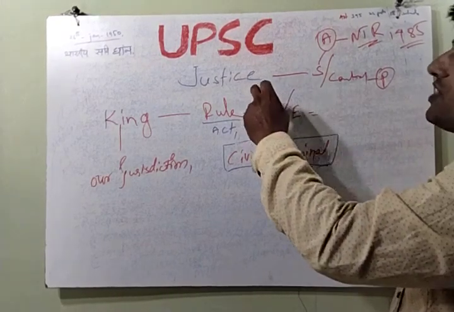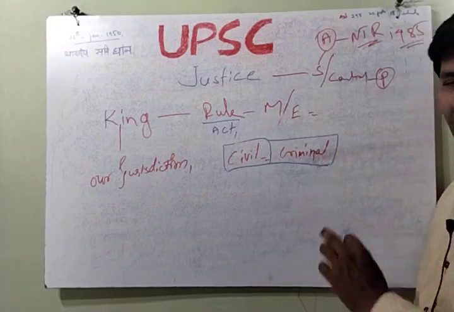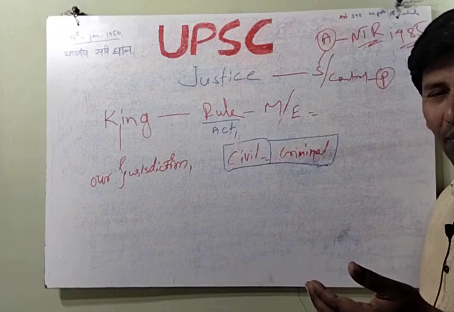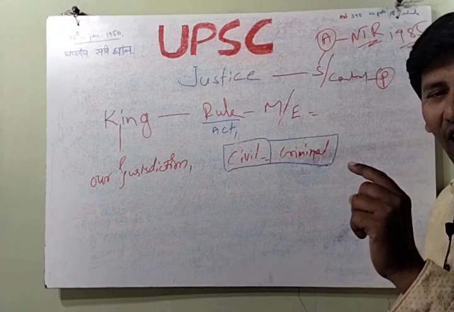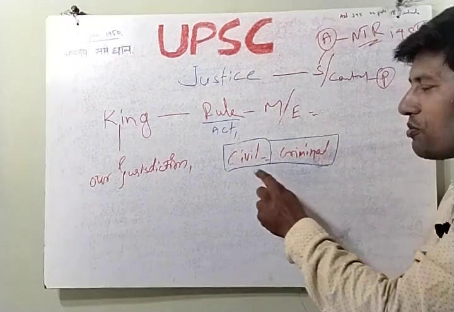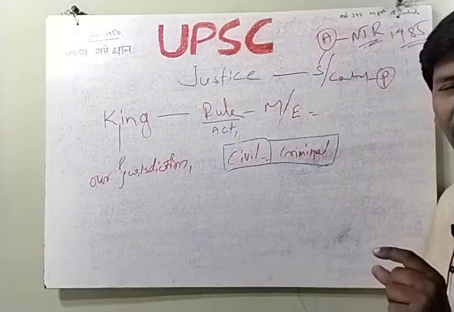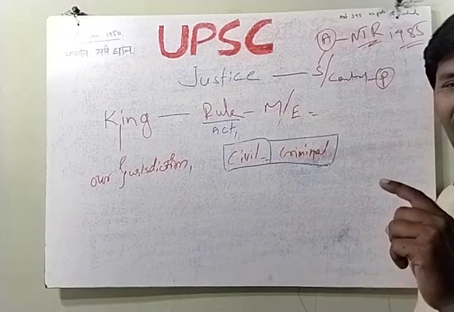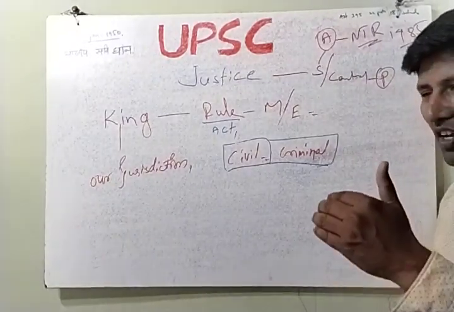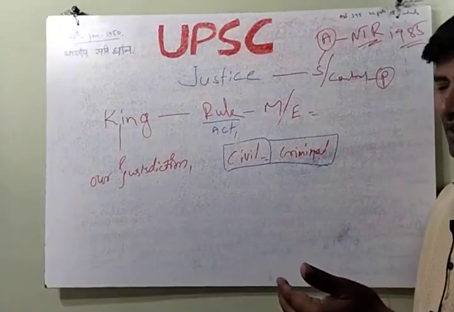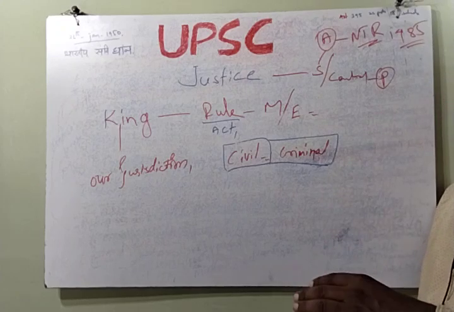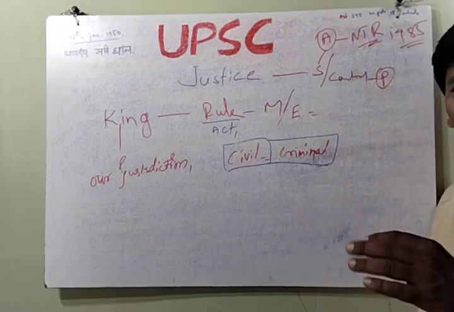One more important distinction is civil and criminal. Civil means immovable property. What is immovable property? A house or land is immovable property. Movable property is, for example, a mobile, bicycle, bike or cell phone. Movable means it can be transferred from one place to another. Immovable property is constructed in only one place and is never shifted to another place.